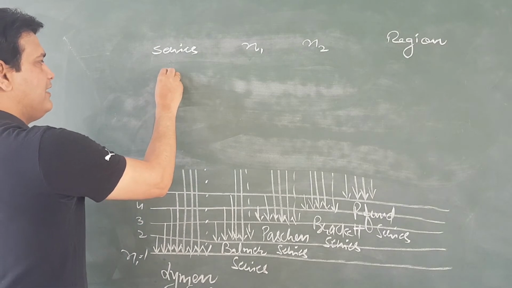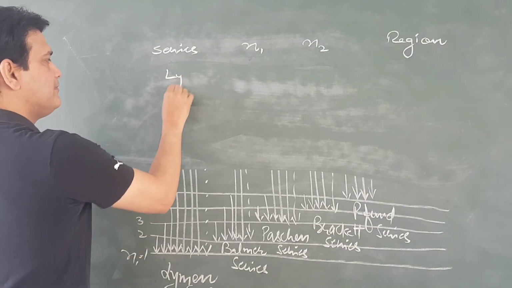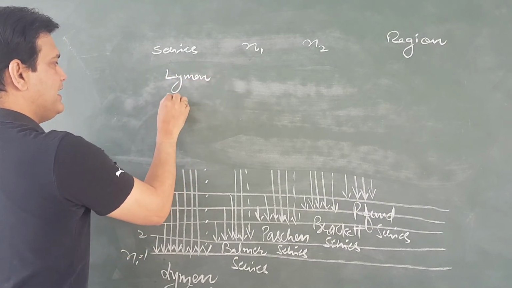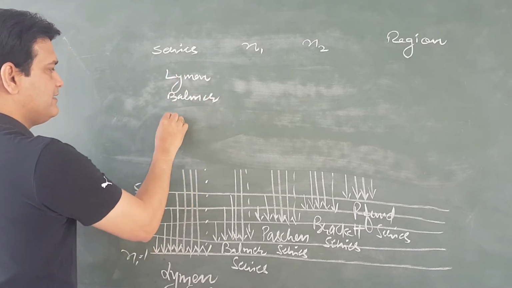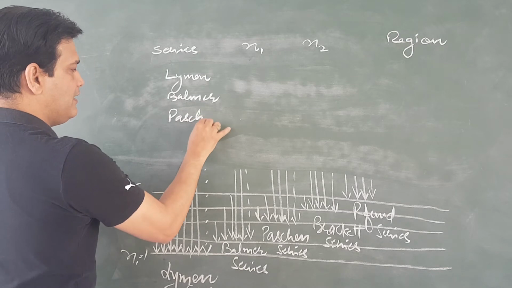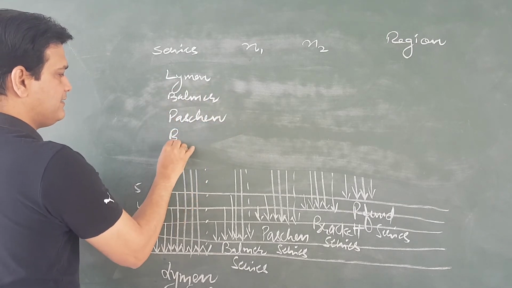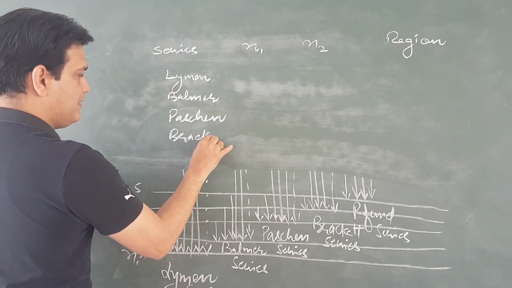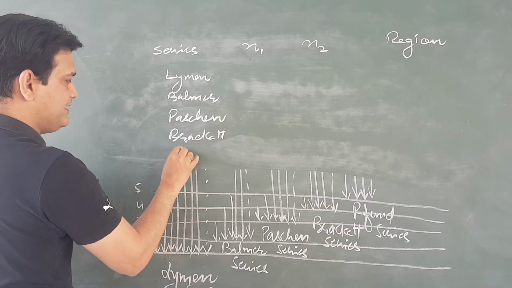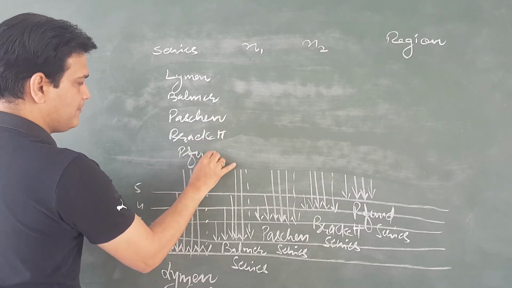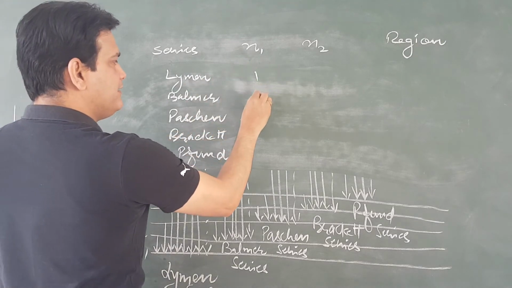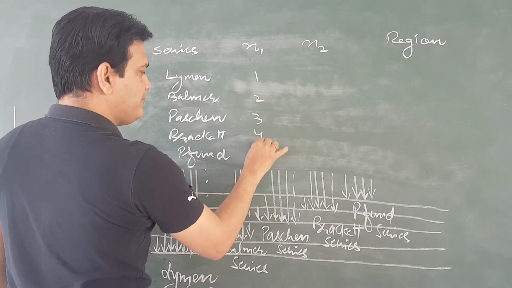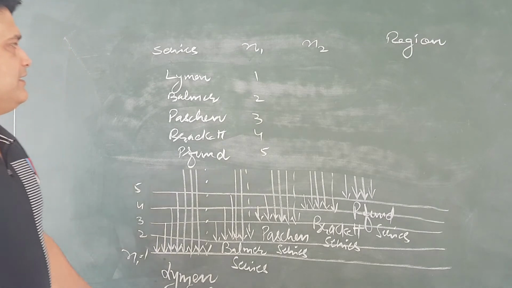Like we have the Lyman series, then Balmer series, Paschen series, Brackett series, and Pfund series. Obviously n1 will be 1, 2, 3, 4 and 5.